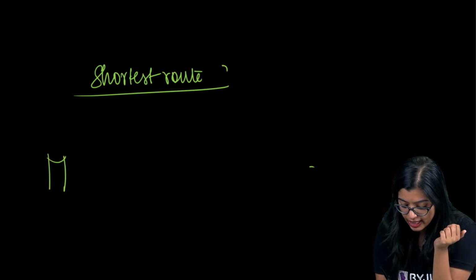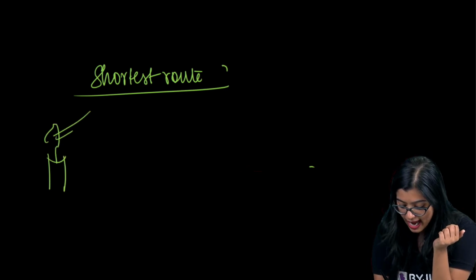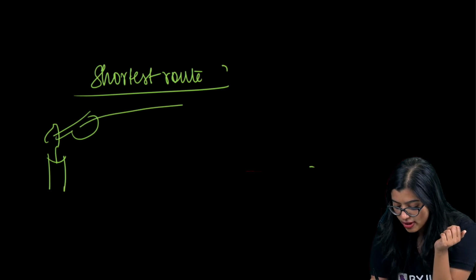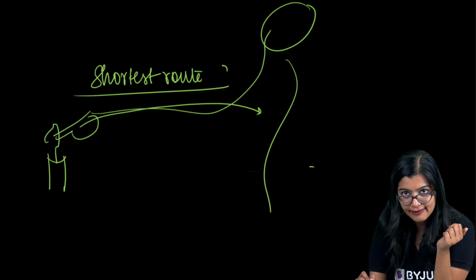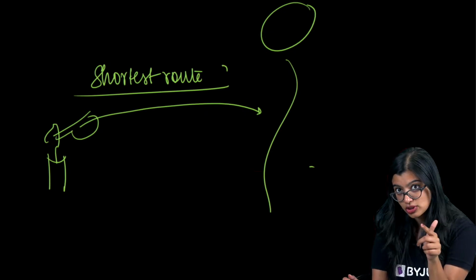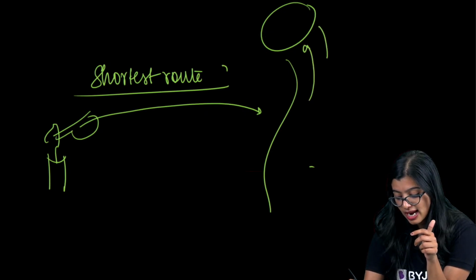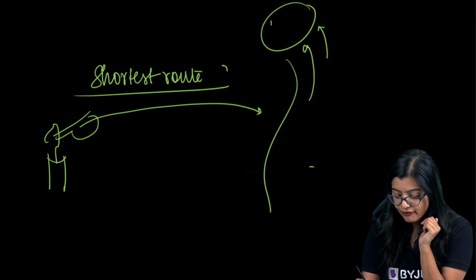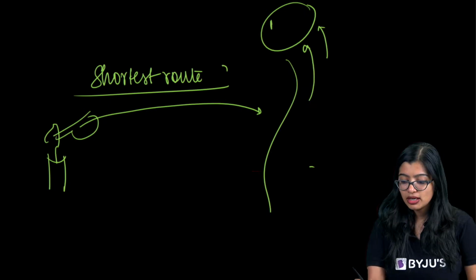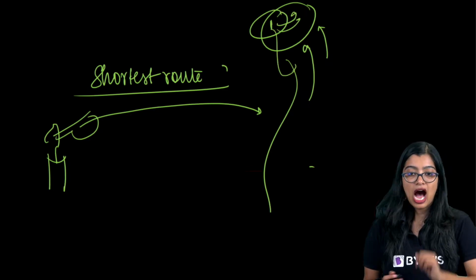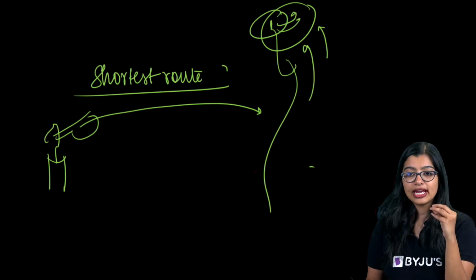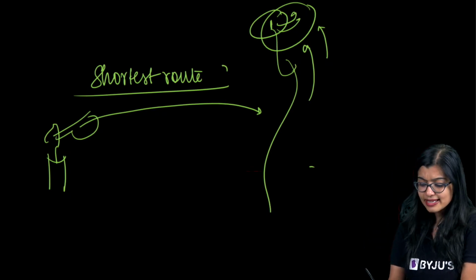So from my flame, and I have my hand here, it's easy for it to go to the spinal cord than go till the brain, because here it has to go all the way up. So the shortest route is to the spinal cord. But that doesn't mean that it doesn't go here. Same thing with the reflexes of my eye: it is easy for the impulse to go till the brain than go all the way to the spinal cord. Are we all clear with this? Give me a thumbs up in the chat and we are good to go.